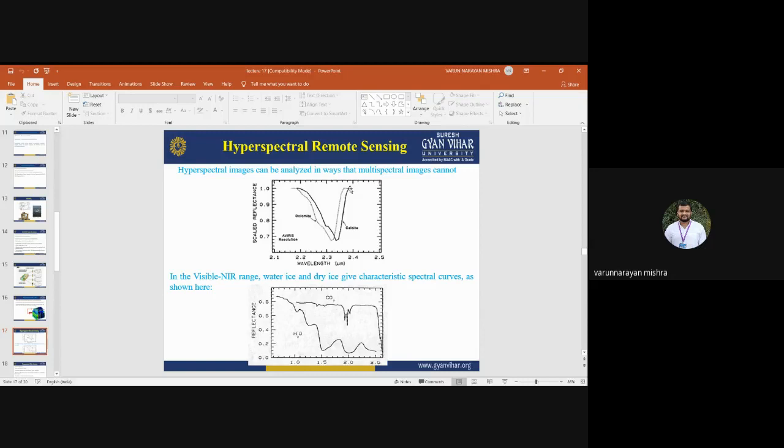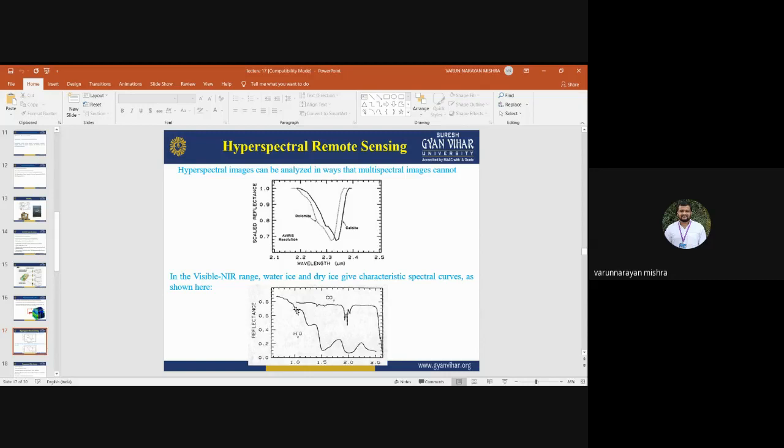Here in the second figure you can see that in the visible near infrared range, water ice and dry ice can be separated by using the spectral response curve. Suppose you are working on glaciers and you want to discriminate between water ice and dry ice.